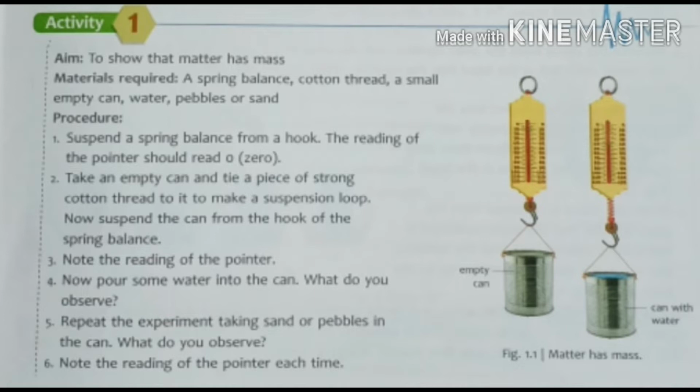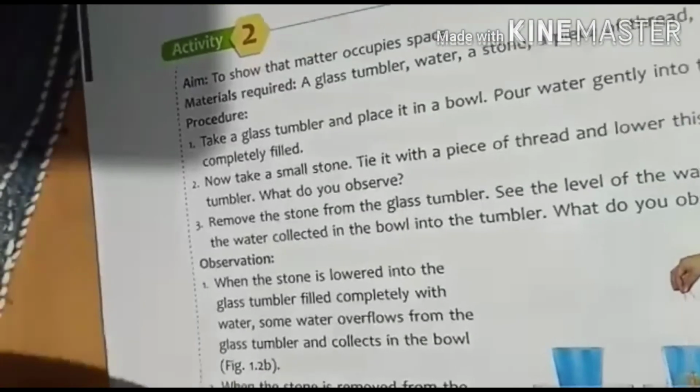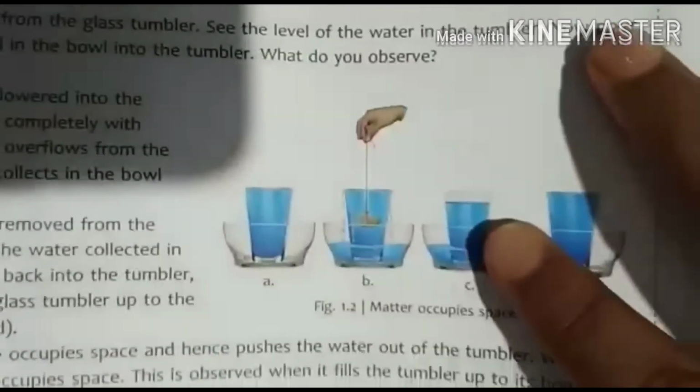These readings are different because each and every object has a different quantity of material, or the quantity of that particular matter is different in each object, so that is why their masses are also different. Now we will go to the next page.